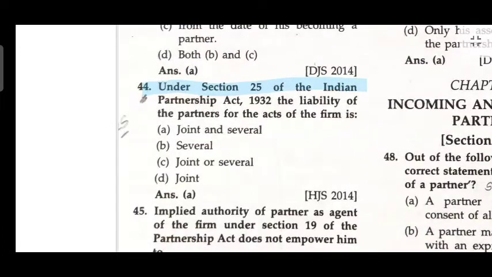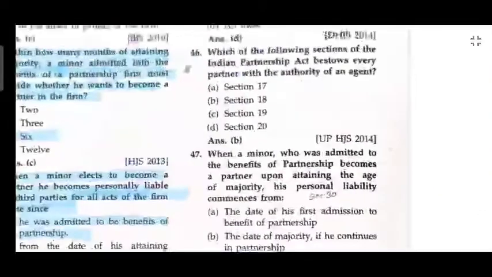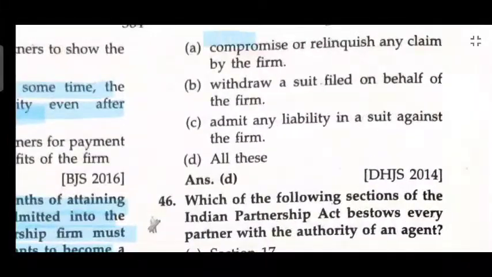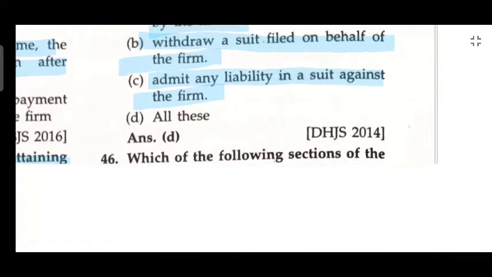Under Section 25 of the Indian Partnership Act 1932, the liability of the partner for acts of the firm is joint and several. The implied authority of the partner as agent of the firm under Section 19 of the Partnership Act does not empower him to compromise and relinquish any claim of the firm, withdraw a suit filed on behalf of the firm, or admit any liability in a suit against the firm.